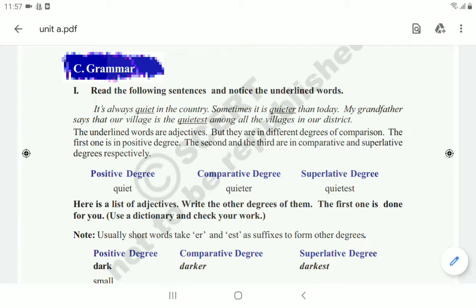Good morning children, welcome to today's class. So today we are going to discuss some grammar in our first unit.